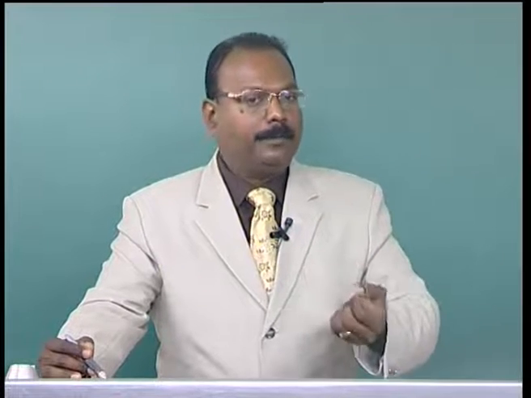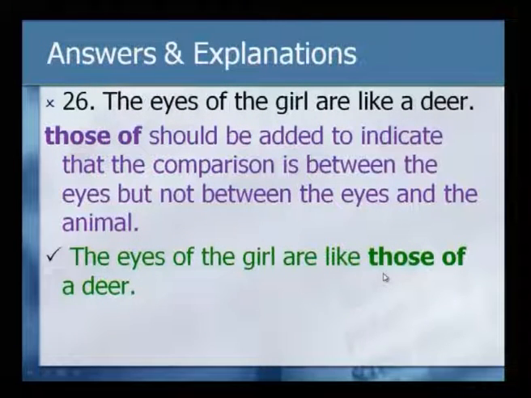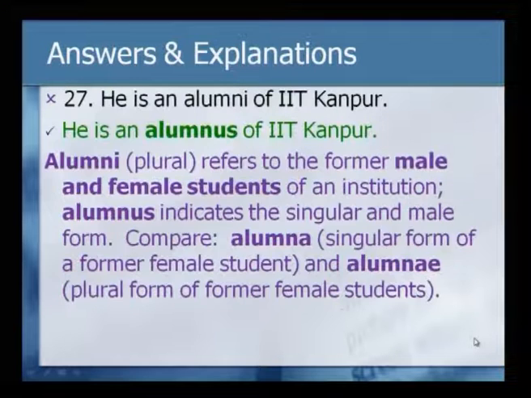But you actually mean to say the eyes of the girl and the eyes of the deer resemble each other. In that case, you should use "those of", and then it becomes clear. The clear sentence is: the eyes of the girl are like those of a deer. Look at the next one.